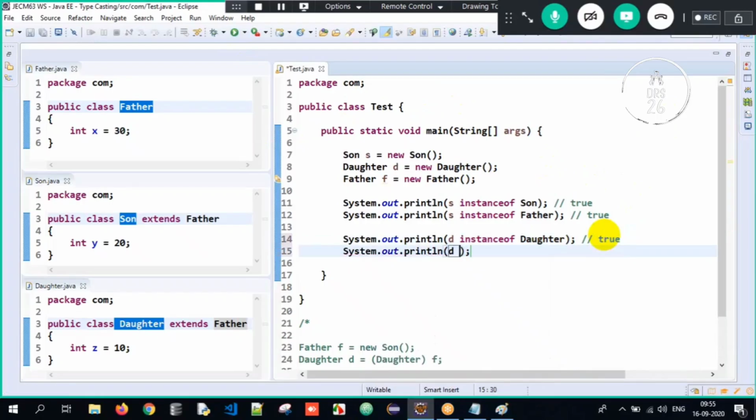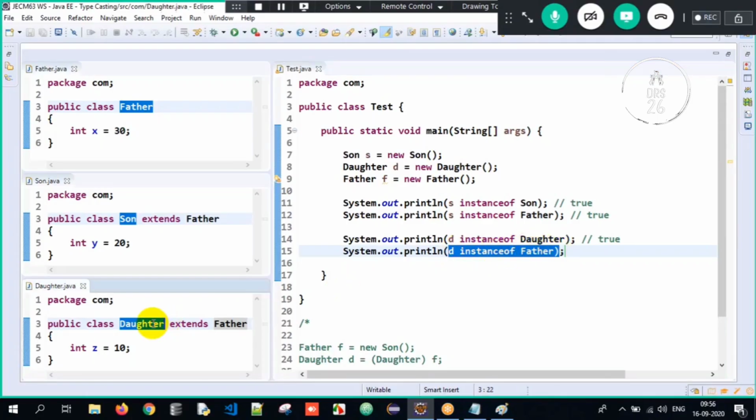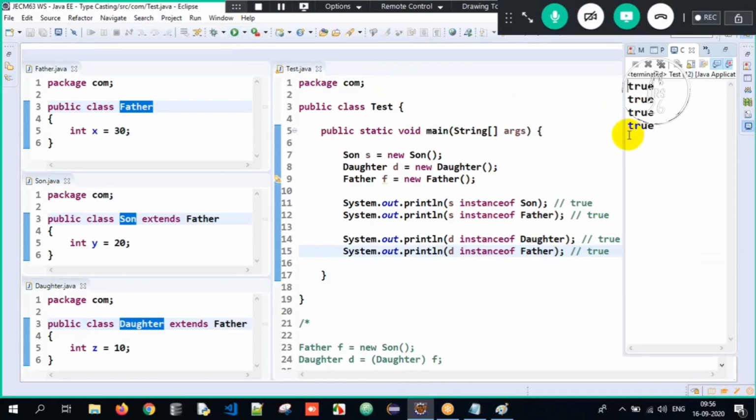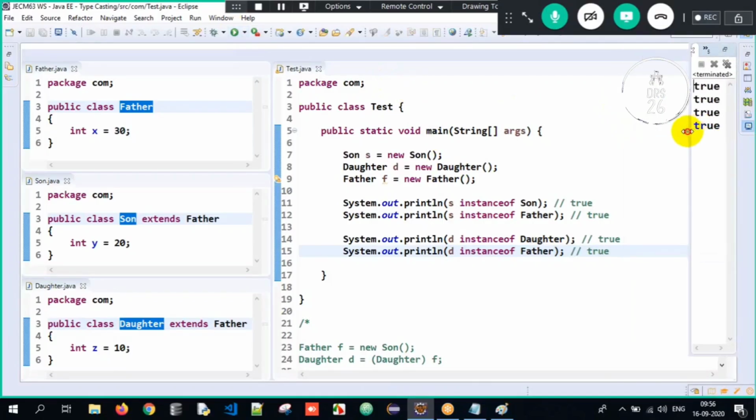Similarly, instance of father. What am I going to check? D is nothing but the daughter object. Is the daughter object having the properties of father class? True. Why? When I create an object of daughter, it will have the properties of daughter and father, because father is being inherited. So the output again will be true. Let me cross check. Yes, I got the output as true here.